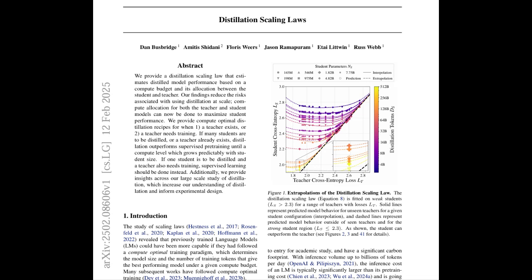Makes total sense. So how do they measure how good the teacher model actually was? They used this thing called teacher cross-entropy. It basically measures how well the teacher understands the training data. The lower that cross-entropy, the better the teacher, and the more effectively it can pass on its knowledge to the student. So find yourself a top-notch teacher. That's the first step? Got it. What else did they discover?